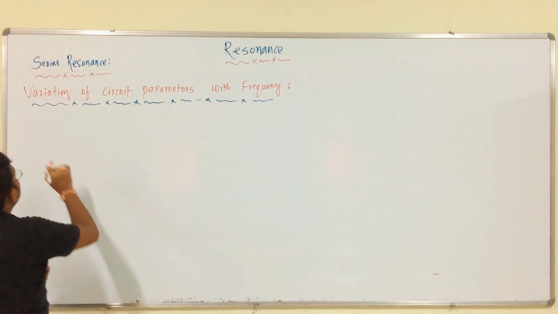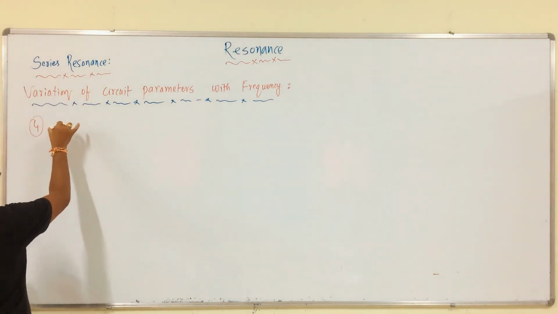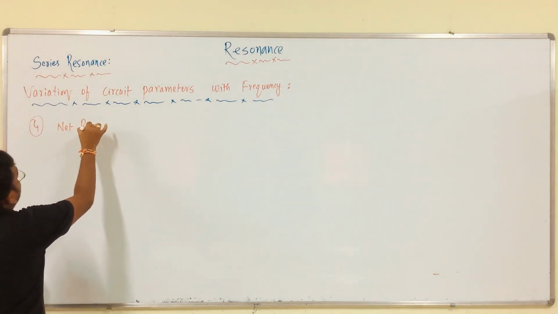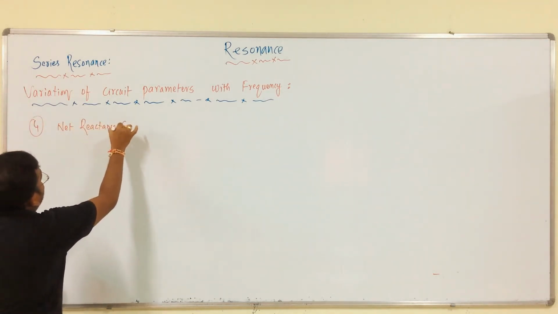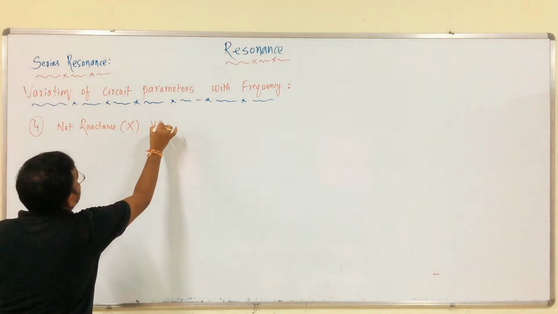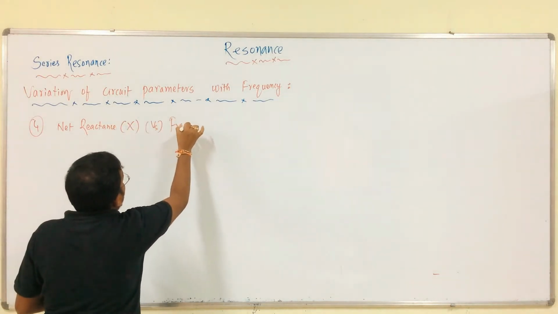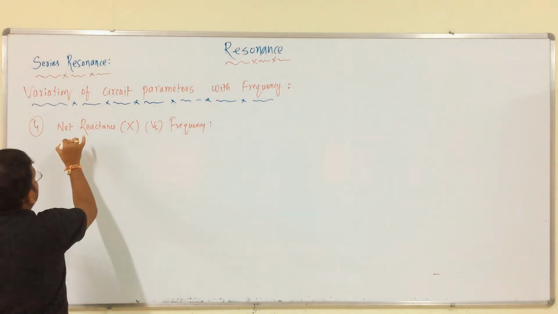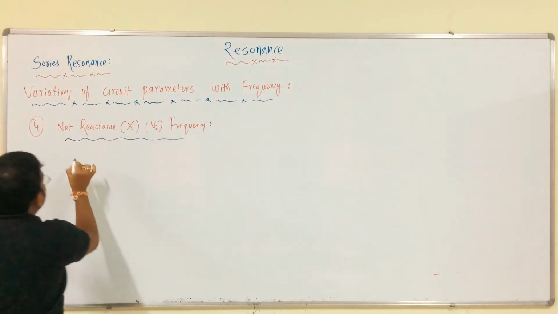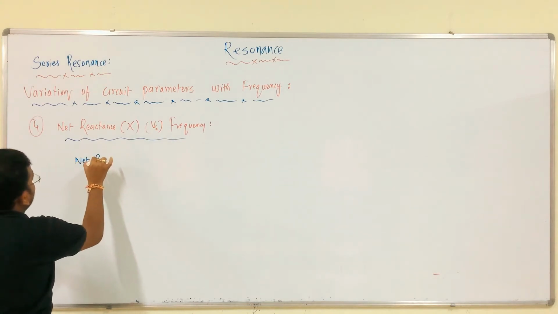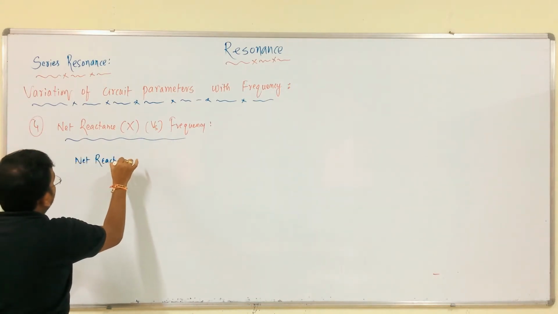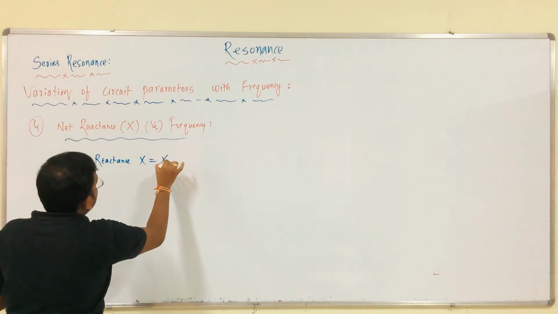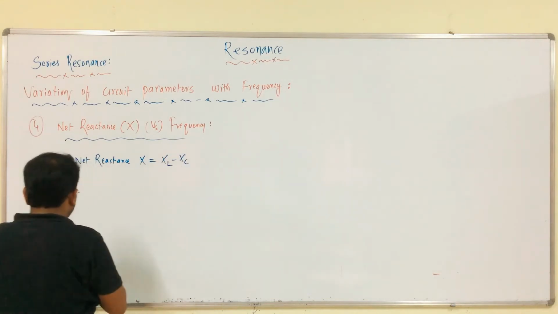Now, fourth one, net reactance, that is X versus frequency. Net reactance X is equal to XL minus XC, right.